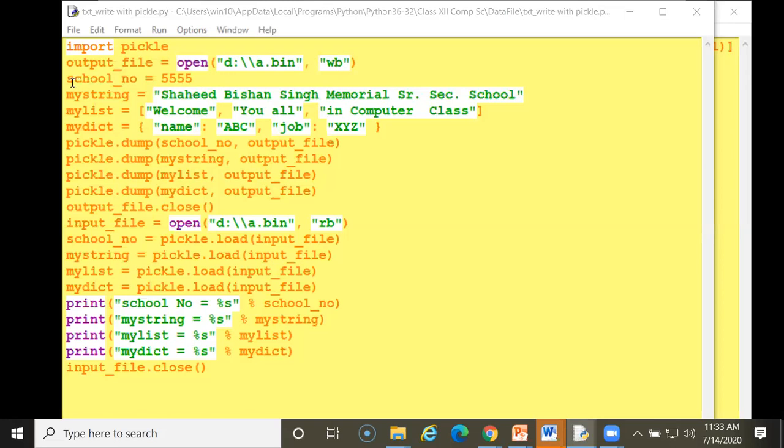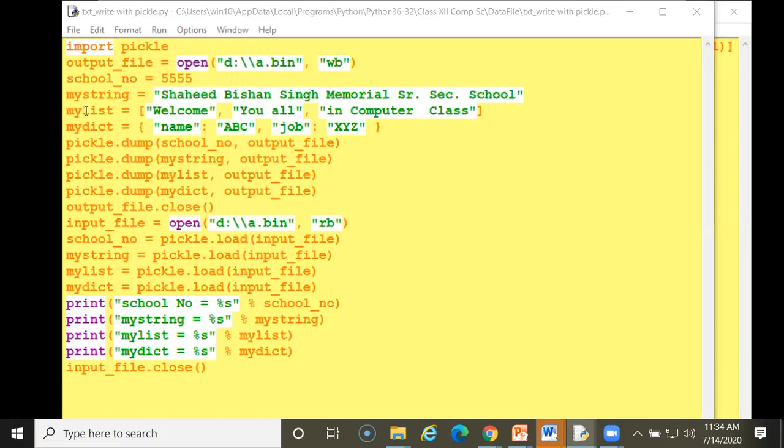Here I have written school_number, a variable to which I assigned 5555. Now my_string, this is a variable. Any variable, ABC or XYZ, you can use here. My_string is a variable name which is holding the school name. I am writing the school name within double quotation marks.